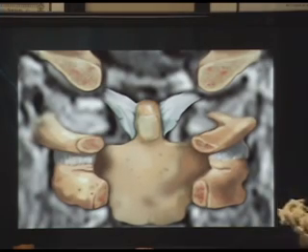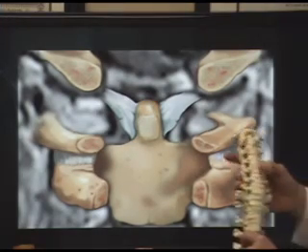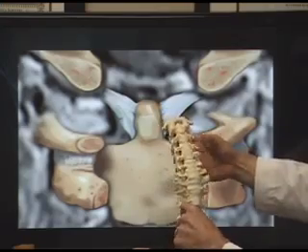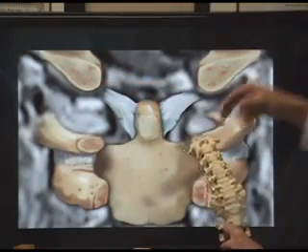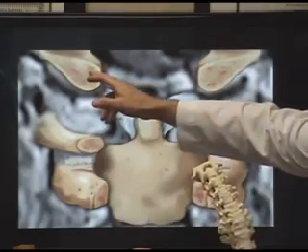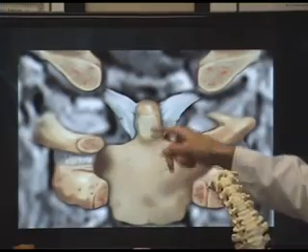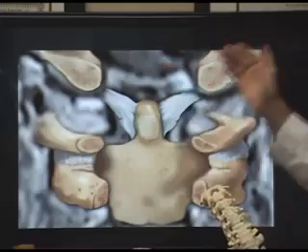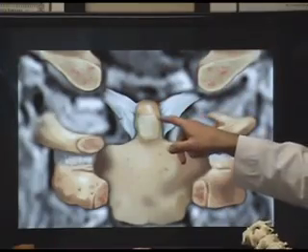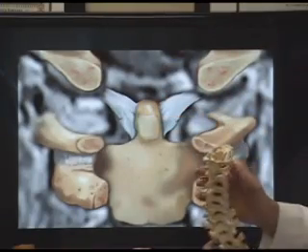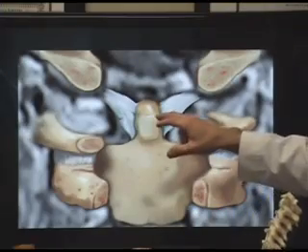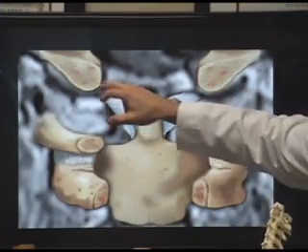Now from the front, what we're looking at is the occiput, the atlas in through here, and this is C2, this is the dens, and a part of this is cut away so you can see. These ligaments attach to the dens from C2 and come up and attach to the side of the skull.